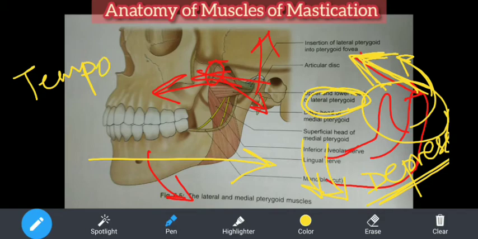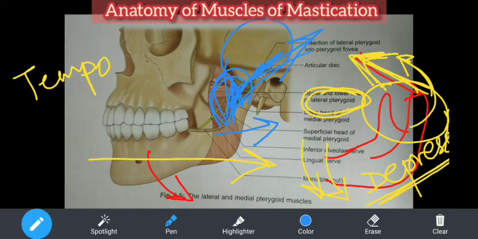And the temporalis muscle, I already told you, but I'll erase all this. See, the temporalis muscle is shown in blue color. So here was the temporalis muscle, this way. Here it has its insertion, where? On the coronoid process. So when these posterior fibers pull in this direction, what will happen? It will get retracted.